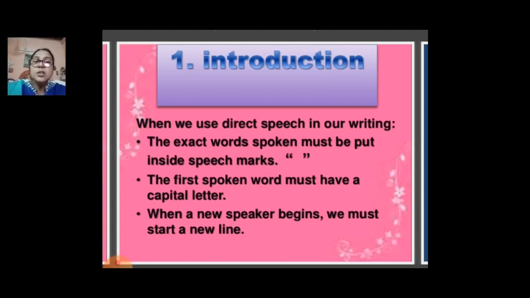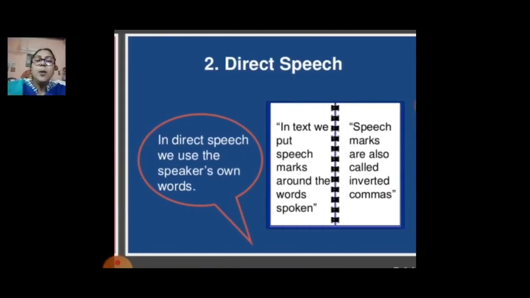And when a new speaker begins, we must start a new line. Now here you can see the direct speech. In direct speech, we use the speaker's own words, which we have already discussed. Here you can see that in the text we put speech marks around the words spoken. Speech marks are also called inverted commas.